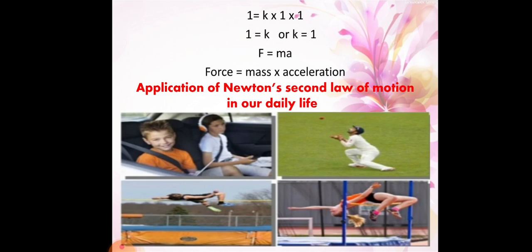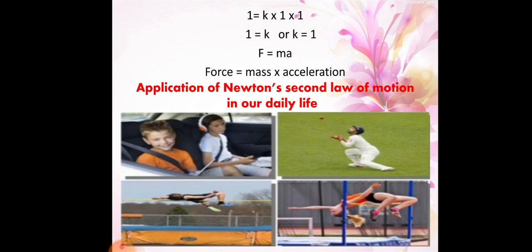And in the case of cricket players, a cricketer lowers his hands along with the ball to catch it. Why? Because the acceleration of the ball gets reduced.